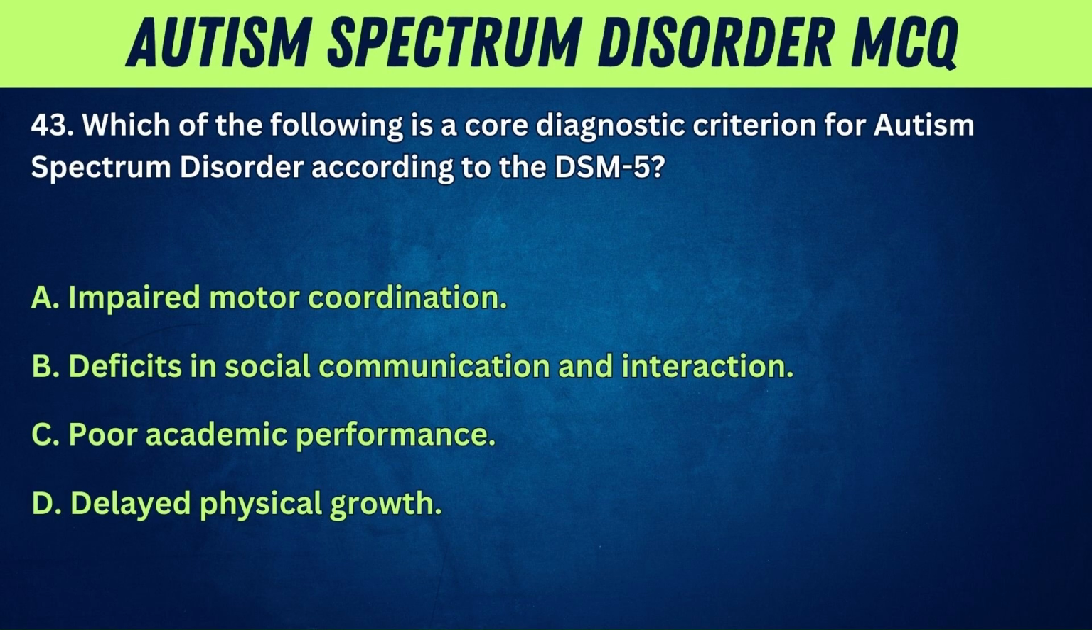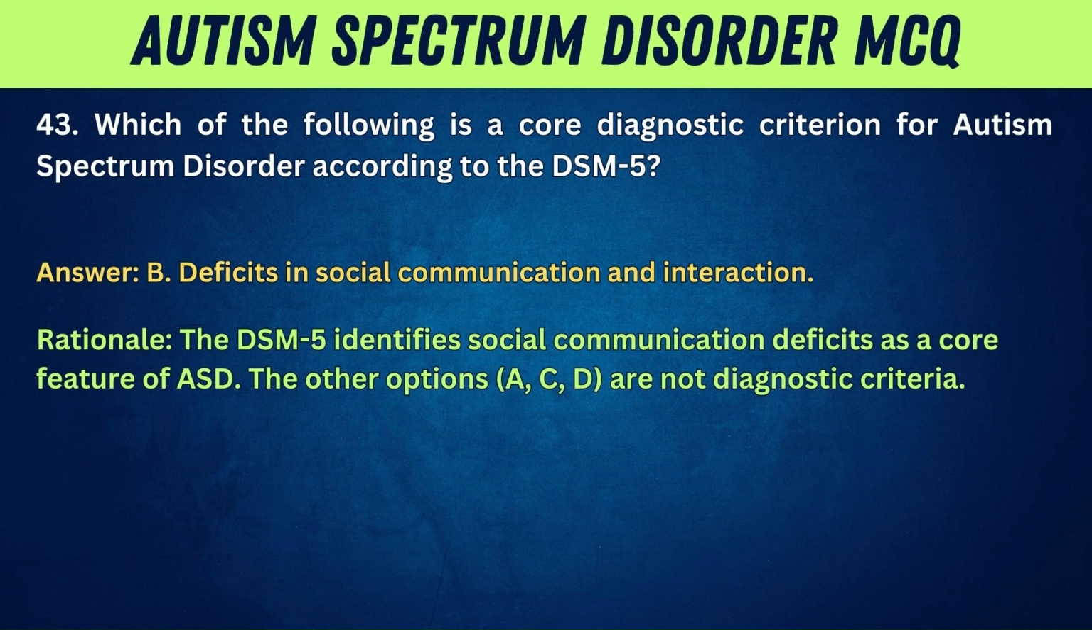43. Which of the following is a core diagnostic criterion for autism spectrum disorder according to the DSM-5? A, impaired motor coordination. B, deficits in social communication and interaction. C, poor academic performance. D, delayed physical growth. Answer: B. Deficits in social communication and interaction. Rationale: the DSM-5 identifies social communication deficits as a core feature of ASD. The other options, A, C, D, are not diagnostic criteria.